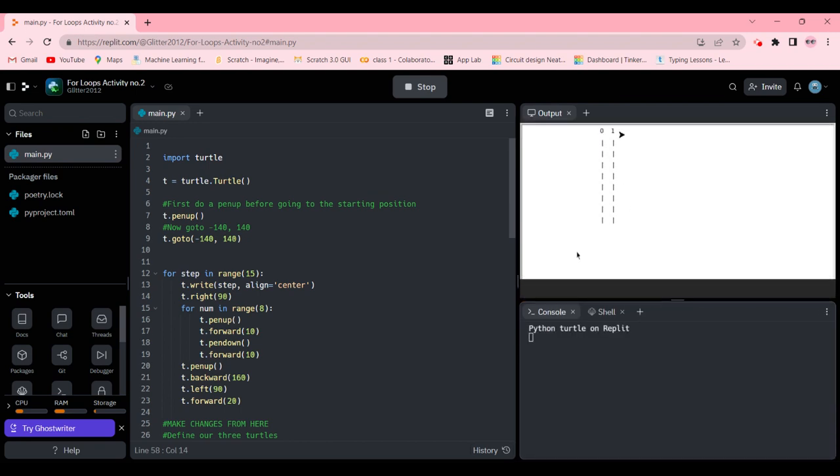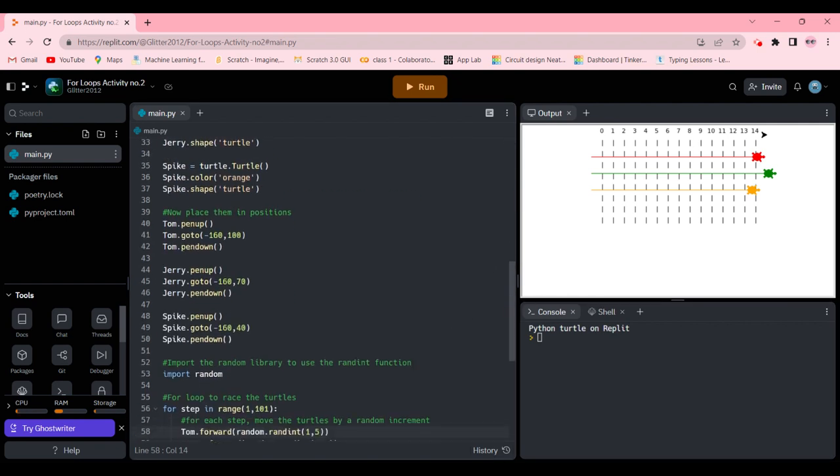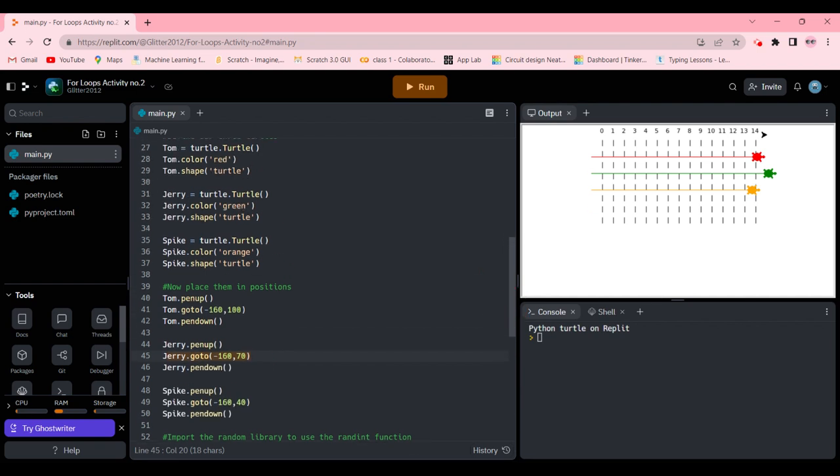As you can see, it's creating dotted lines: 1, 2, 3, 4, 5, 6, 7, 8, 9, 10, 11, 12, 13, and 14. Now it's spawning the turtles and they're racing. And the winner is, it looks like the green turtle is the winner, which is Jerry. See over here, Jerry is our green color turtle, so Jerry is the winner.